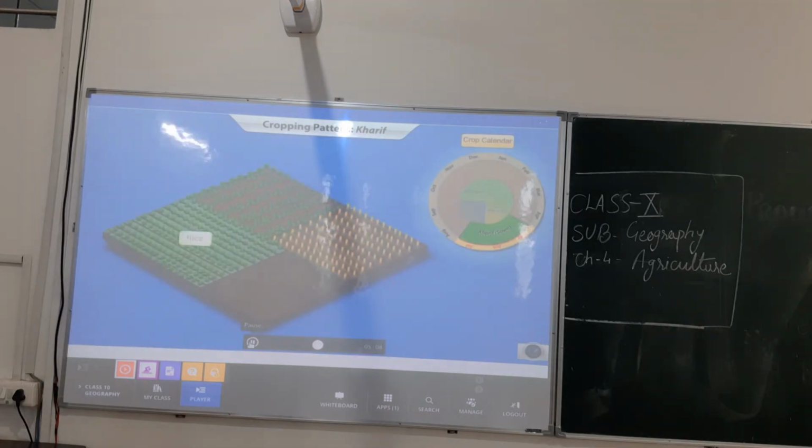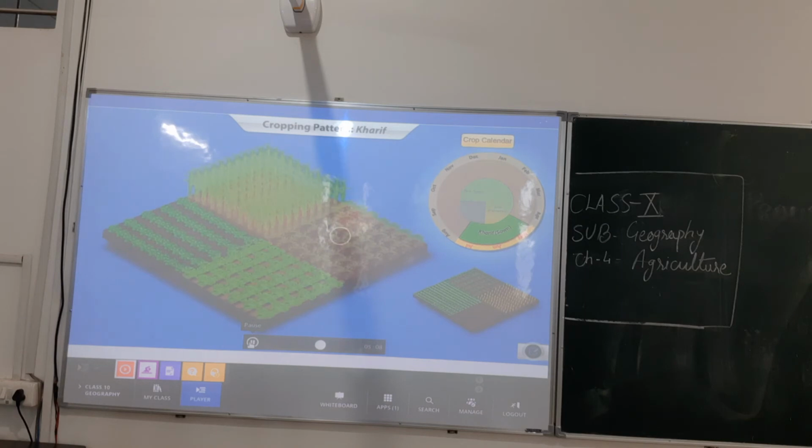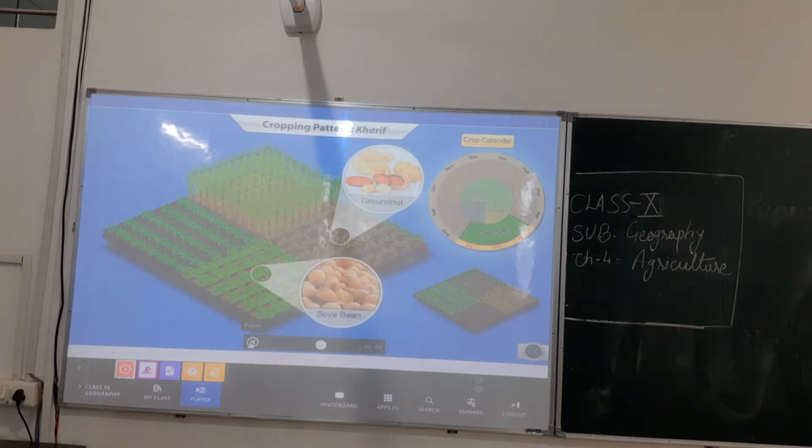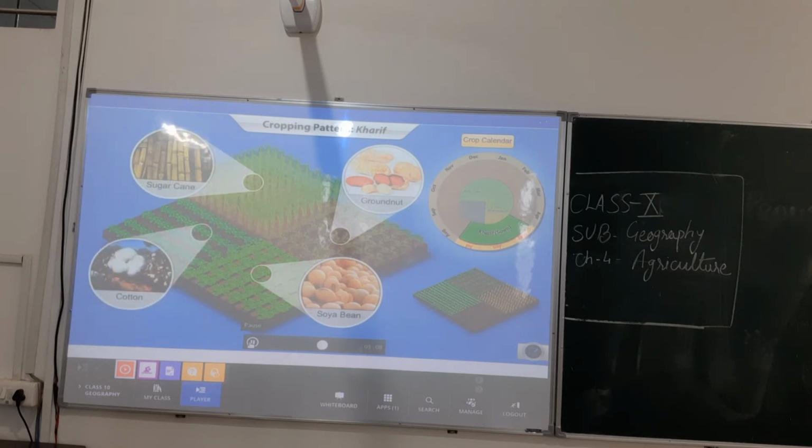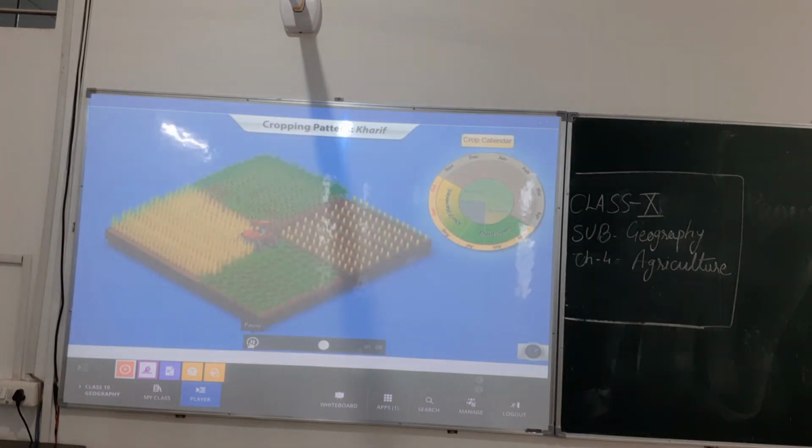Crops such as rice, maize, jowar, and moong are sown in this season. Many cash crops such as groundnut, soybean, sugarcane, and cotton are also grown in this season. The kharif crops are harvested at the end of the monsoons in the autumnal months of September and October, except sugarcane, which takes approximately a year to grow and is harvested later.